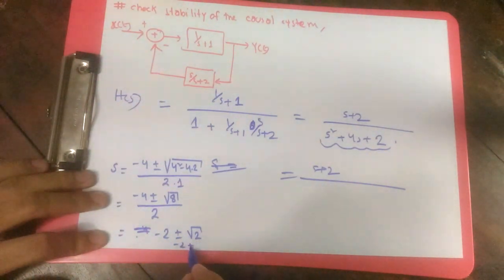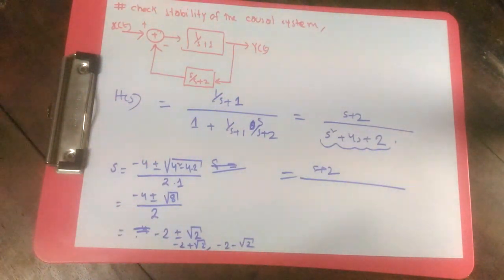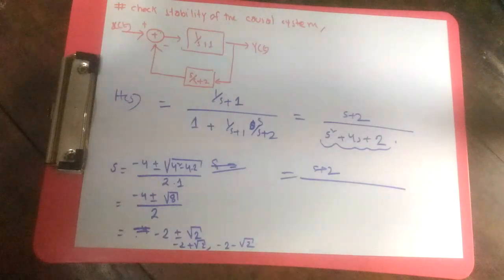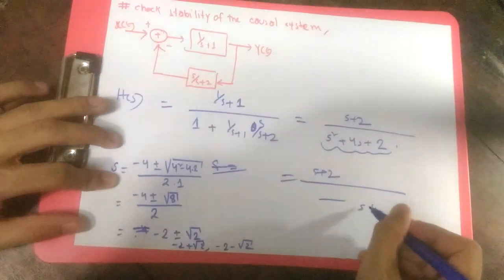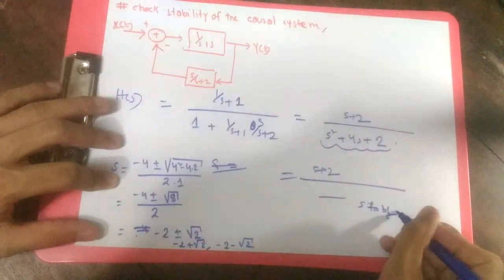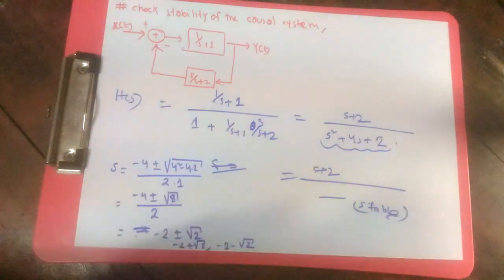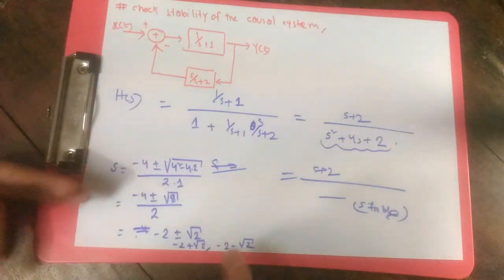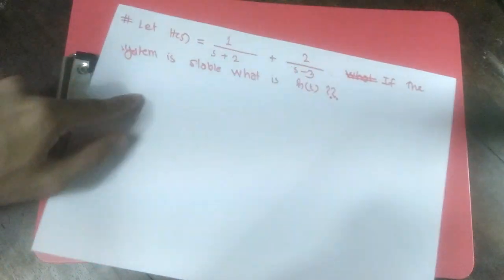So it's going to be minus 2 plus root 2, which is also negative, or minus 2 minus root 2, which is also negative. So both the poles are negative, and if the poles are negative, we're on the safe side and the system is stable. So that's going to be our answer. We can determine the stability of a causal system just by finding out the roots, the poles of our denominator. Now we want to solve a different sort of problem.